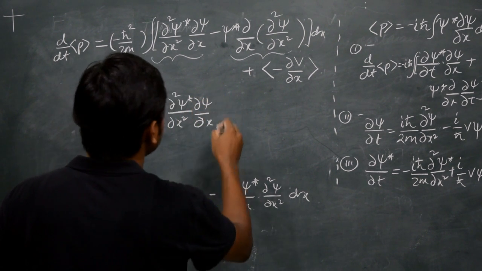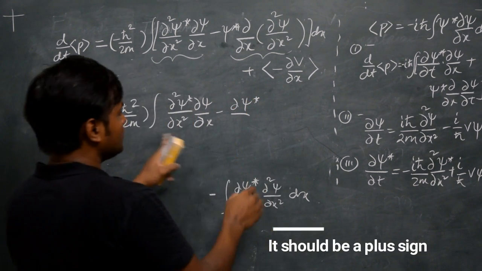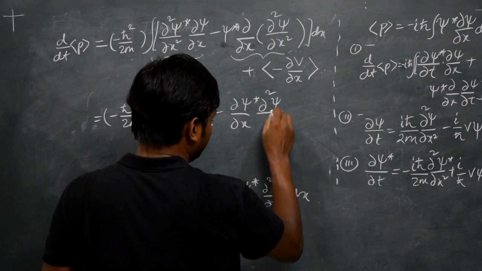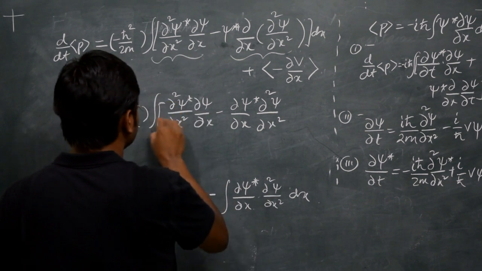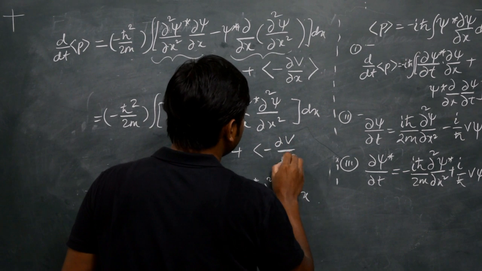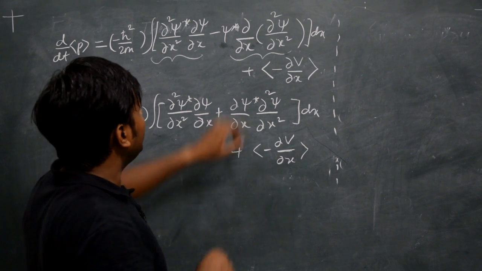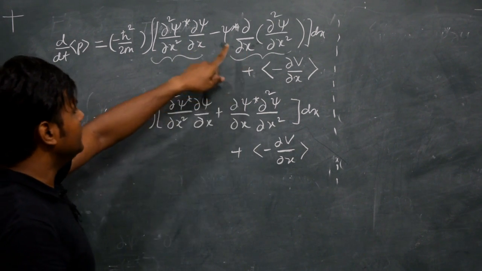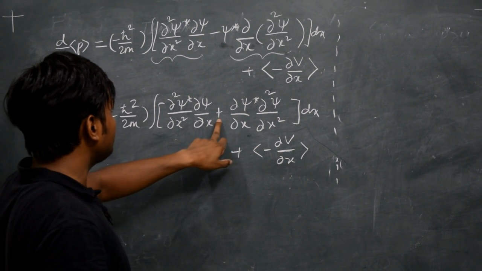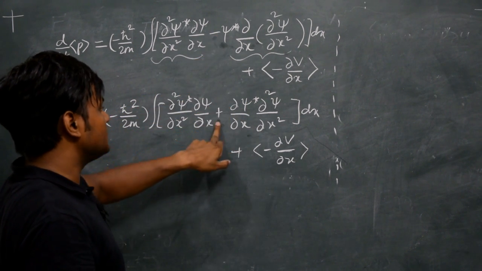This is minus del psi star by del x del square psi by del x square dx plus the expectation value of. So we have simplified the second term inside the integral with this expression that I just obtained. There is a plus sign here because the moment you take this inside, there is a minus sign here, and minus minus becomes plus.